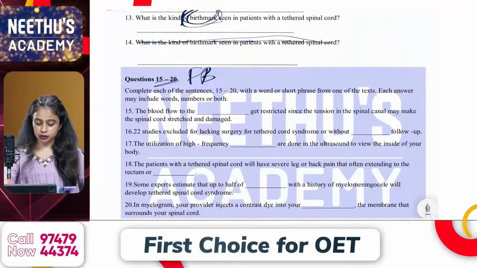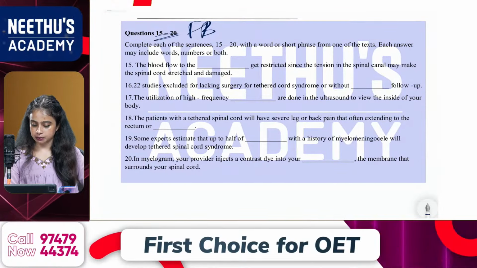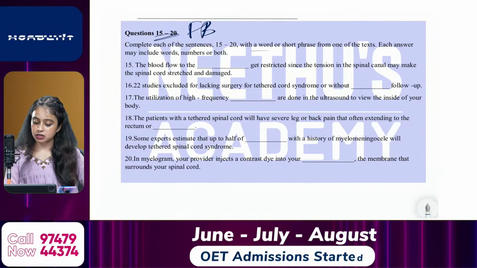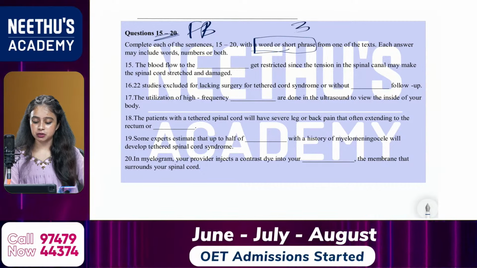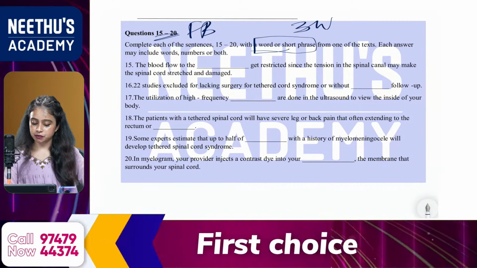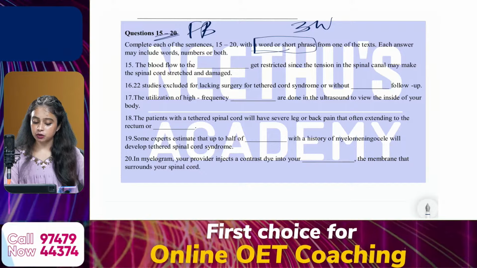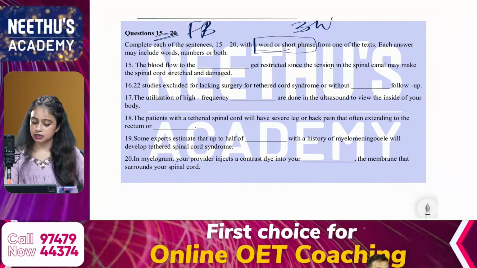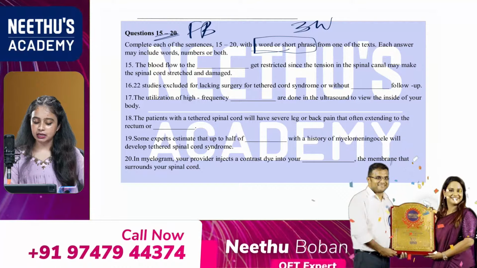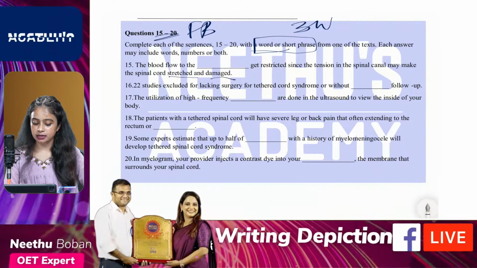The next one is fill in the blanks. Same instructions: you can write a word or a short phrase, which means maximum 3 words. The 15th one: the blood flow to the dash gets restricted since the tension in the spinal canal may cause the spinal cord to stretch and be damaged.